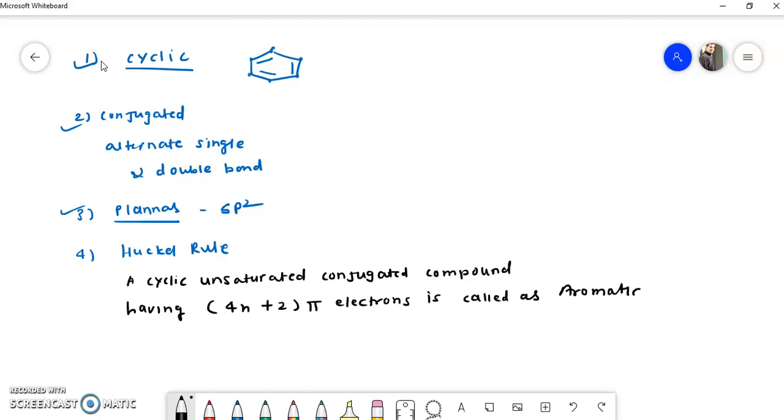So the compound should obey this rule, 4n plus 2 pi electrons.